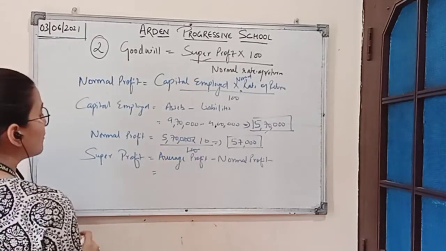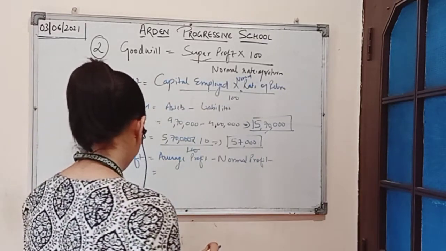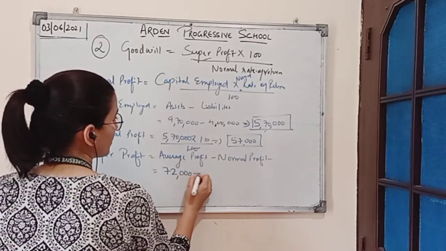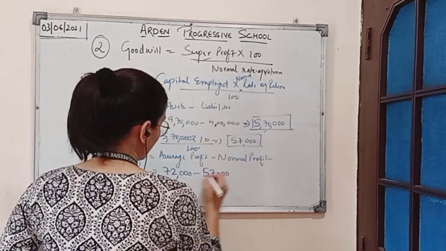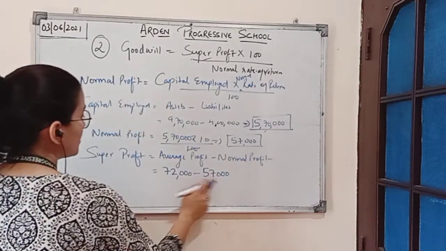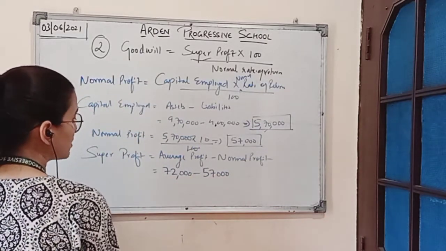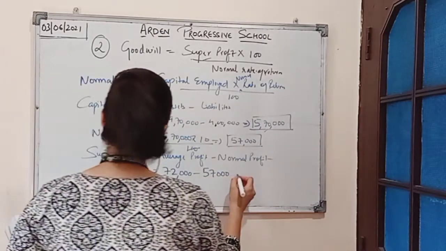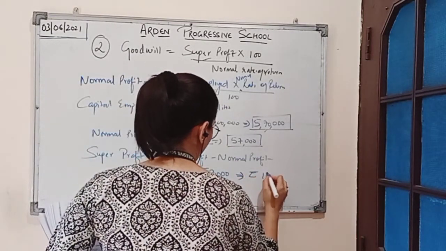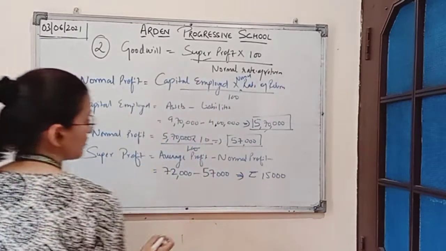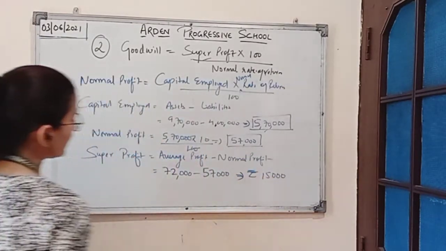So here average profit is rupees 72,000 minus normal profit 57,000. By subtracting this amount from average profit, we will get the amount of super profit, rupees 15,000.